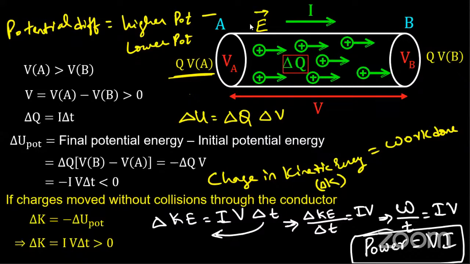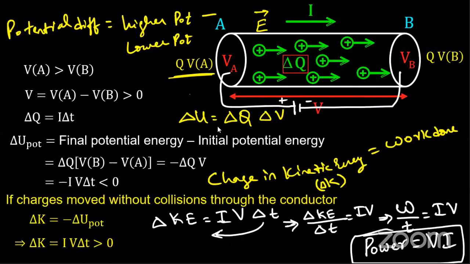So what we discussed: initially we considered a conductor of some length L. The left part had a higher potential. When I connected this to a battery, the positive end of the battery had higher potential and the negative end had lower potential, VA and VB. So VA was greater than VB, and V equal to VA minus VB was taken.